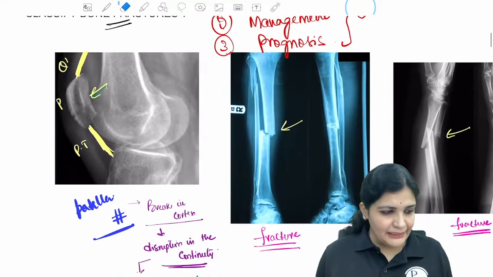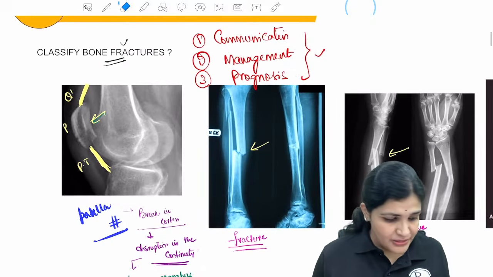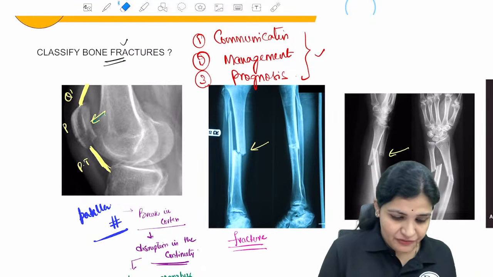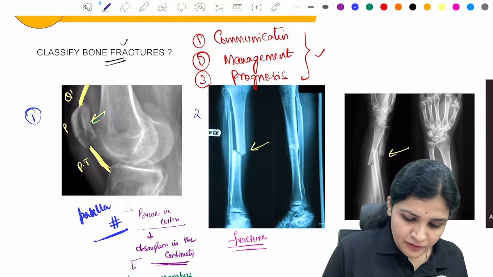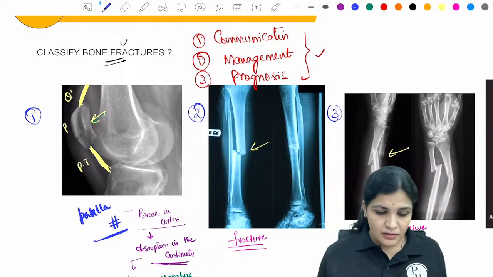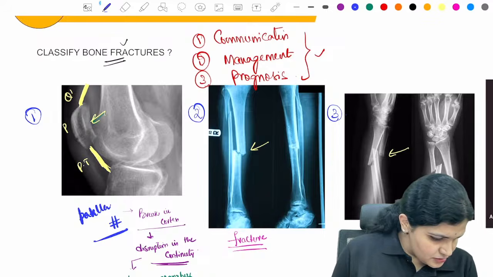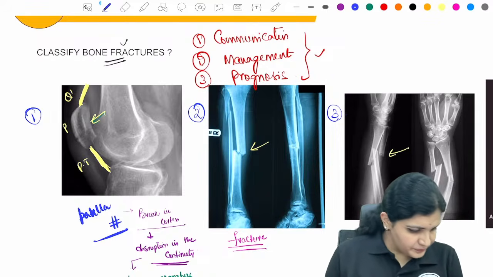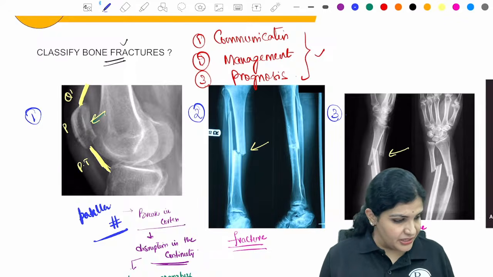So that is why the classification of bone fractures is very, very important. And now, can you tell me what is the difference between these three fractures? This is fracture 1, fracture 2, fracture 3, right? Samantha, what I was trying to tell the people, yes, IT fracture, yes, right.